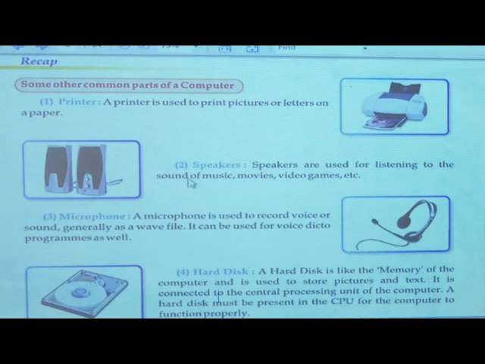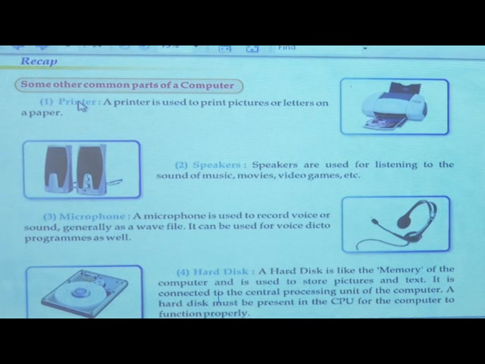Now, next is a printer. Why do we use a printer? Everyone has a book? Yes. Is it a handwritten book? No. It is written on the computer. If you write anything on the computer and we want this on a page, then we must use the printer. Using that printer, we can get our output on a page.